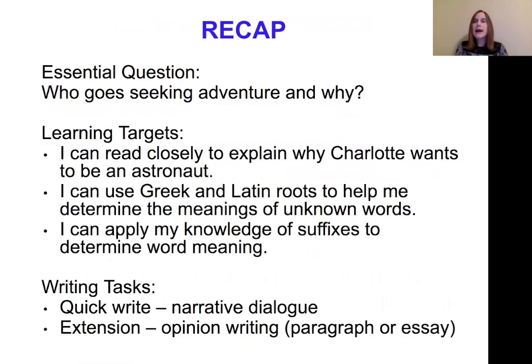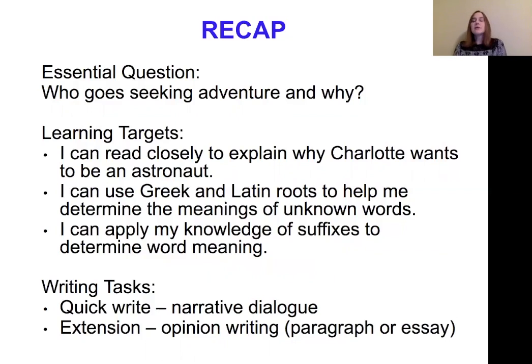So let's kind of recap what we've done today. We looked at the essential question, who goes seeking adventure and why? We addressed several learning targets. Our main one was I can read closely to explain why Charlotte wants to be an astronaut. But we also looked at Greek and Latin roots and used those to help us to determine meanings of unknown words. We also applied our knowledge of the suffix OUS to determine word meaning and to think about how it makes the meanings of a word change.